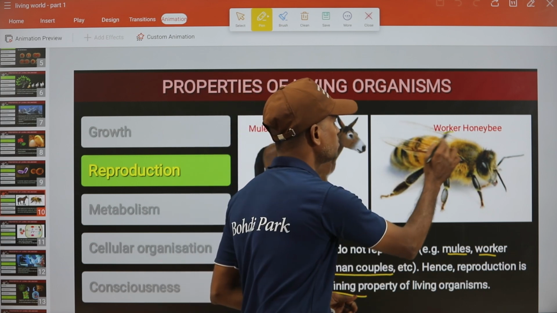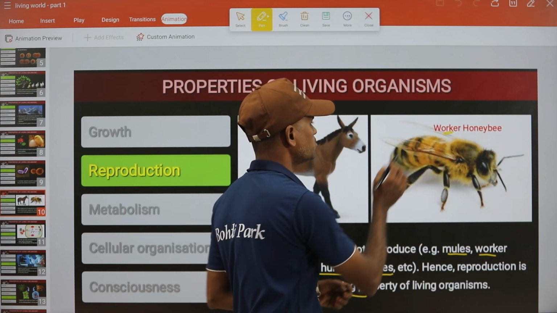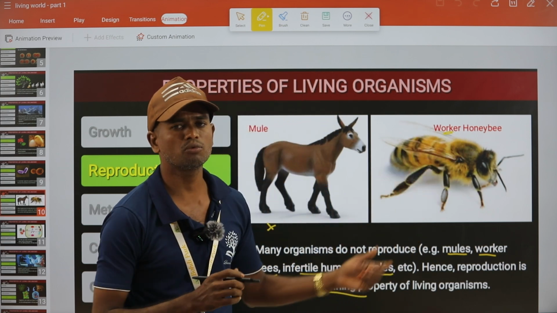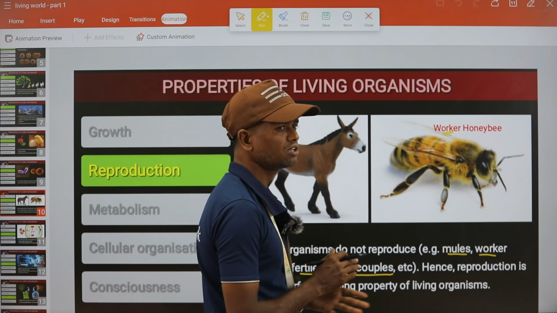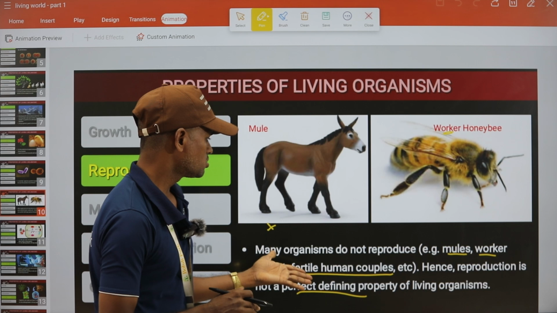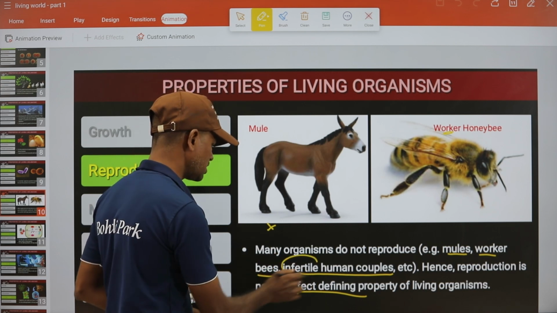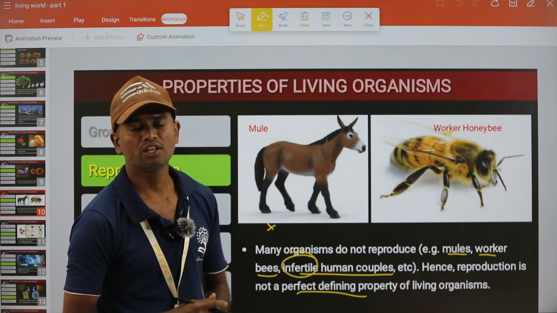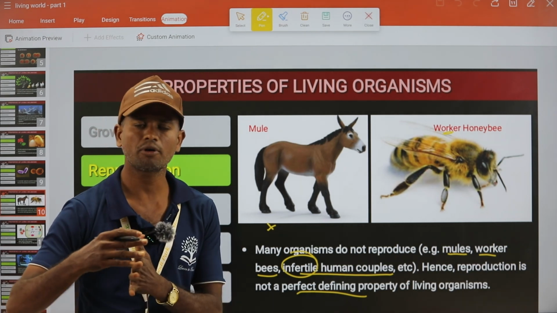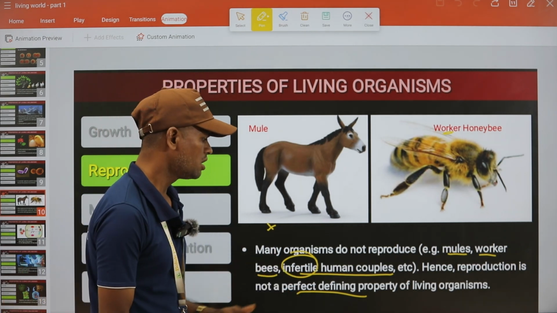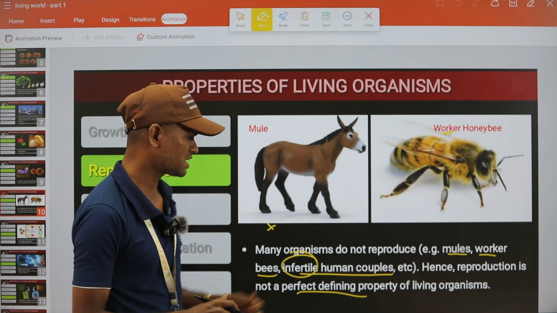Worker honeybees, we know, cannot be involved in fertilization, and they are not involved in the production of young ones. Infertile human couples, either male or female, if they do not have reproductive capabilities, are known as infertile, right? Okay, sterile.